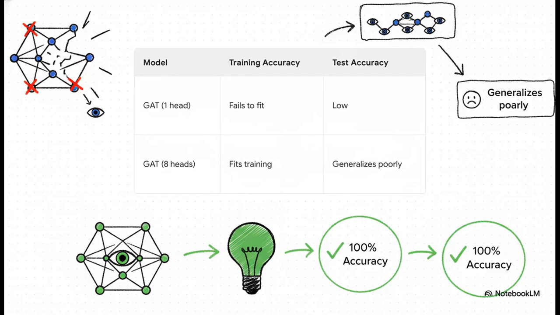And the results, I mean, just look at this. They are absolutely stunning. The original GAT, even with a single attention head, which you can think of as like one channel for paying attention, it completely fails. It can't learn the pattern. Give it 8 heads, and okay, it can memorize the training examples, but it can't generalize at all. In GATv2, it nails it. 100% accuracy with just a single head.